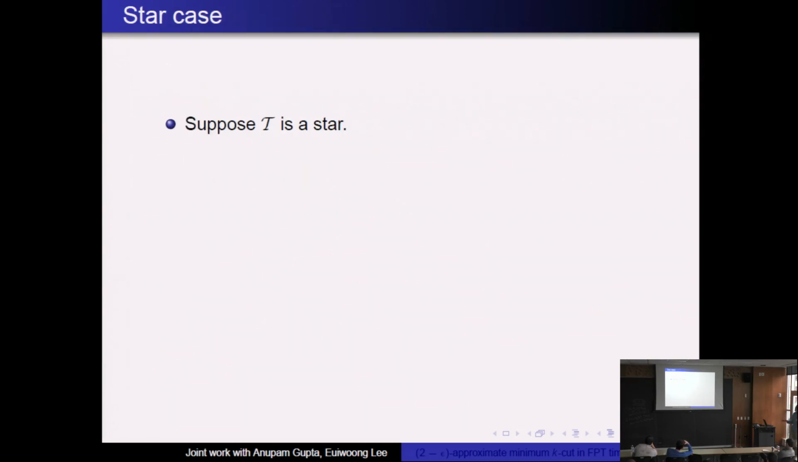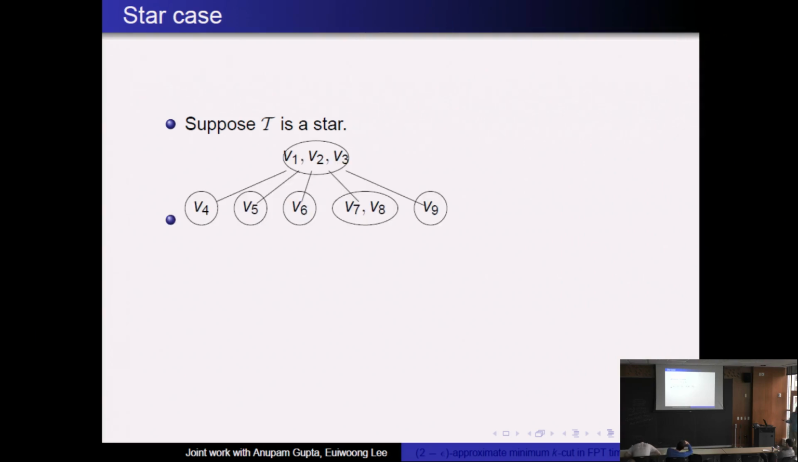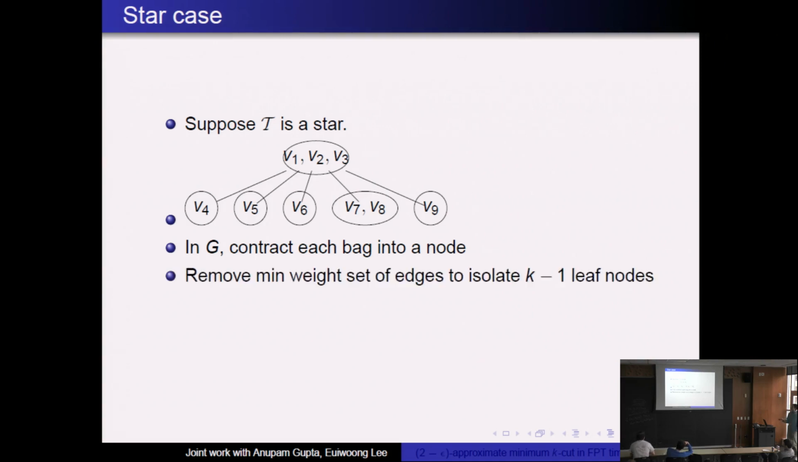As a simple case, let's suppose the tree decomposition is a star, so it looks something like this. In that case, what can we do? Here's an algorithm. Let's contract all the bags into a single node. For example, contract V1, V2, and V3 into a single node, and contract V7 and V8 into a single node. Then the problem becomes: remove the minimum weight set of edges to isolate k minus 1 leaf nodes. All the leaves are single nodes because we contracted them, and we just want to delete edges such that we isolate some k minus 1 leaf nodes. This is a much easier problem than minimum k-cut.